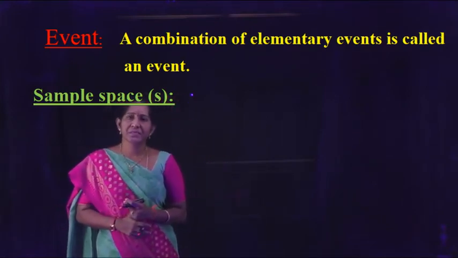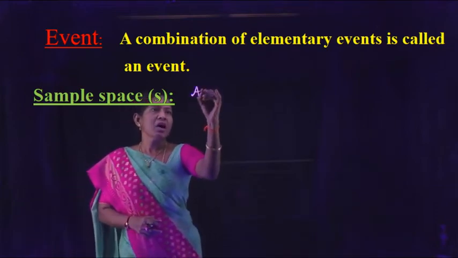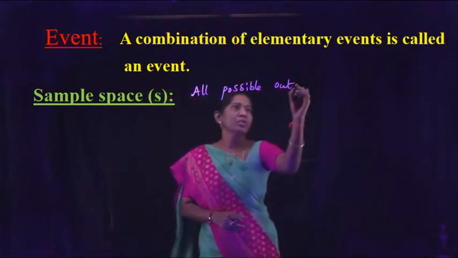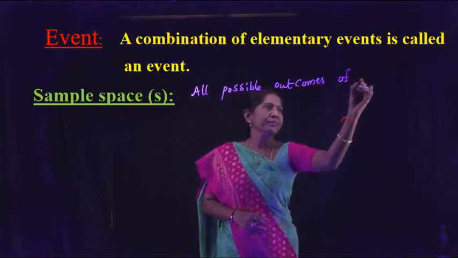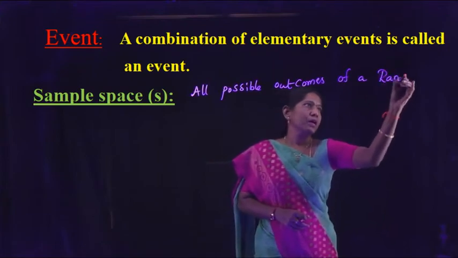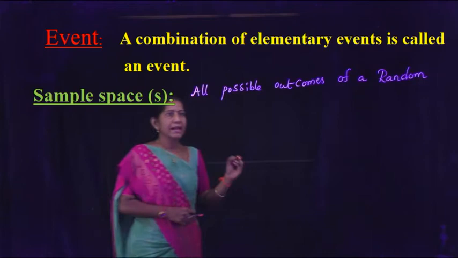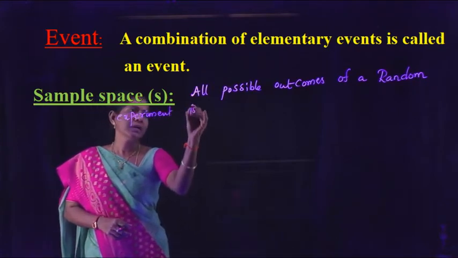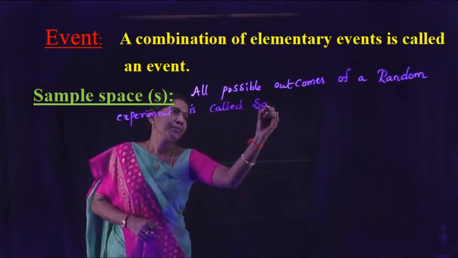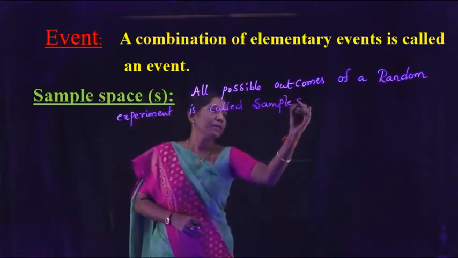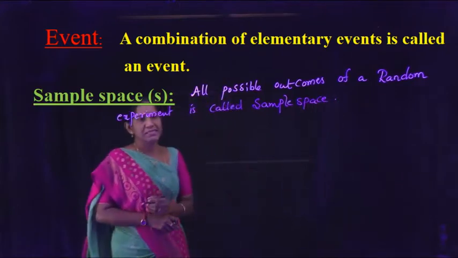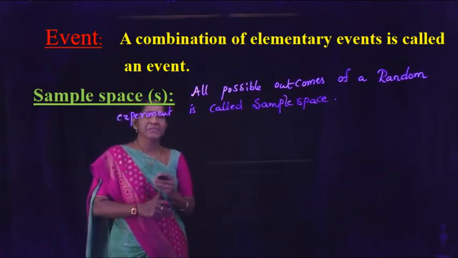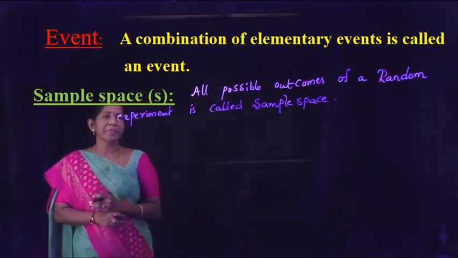Next one is sample space. All possible outcomes of a random experiment is called sample space, and it is denoted by capital S.